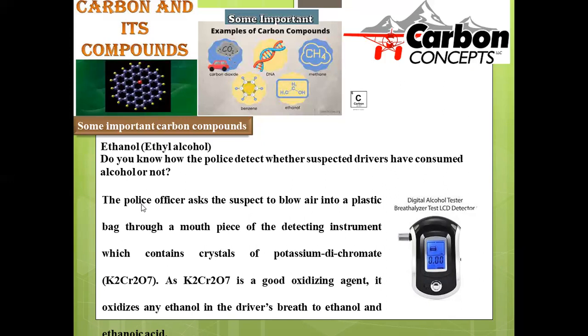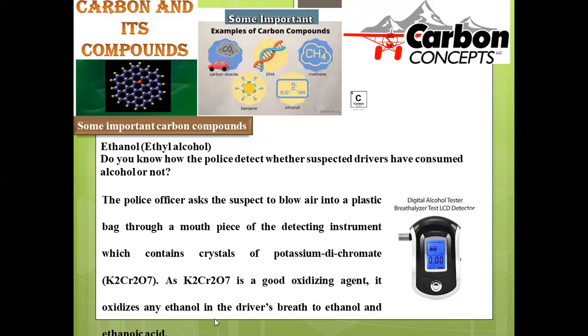The Alcometer is used, where a chemical reaction is involved in order to detect alcohol consumption. Here, potassium dichromate is used to detect whether the person has consumed alcohol or not. This is especially used in traffic.